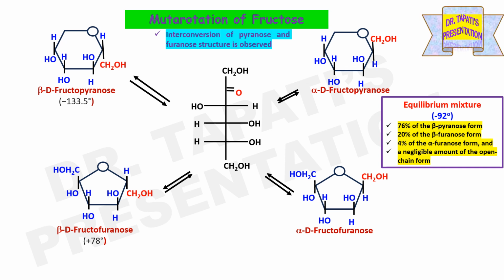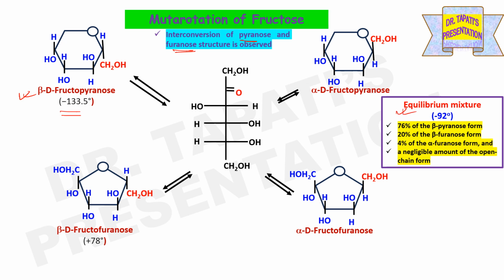In my last slide, I mentioned that the change in specific optical rotation due to interconversion of alpha and beta forms of D-glucose to an equilibrium mixture is the reason behind mutarotation of glucose. But in the case of fructose, the change in the specific optical rotation is due to the interconversion of pyranose and furanose structures. Crystalline beta-D-fructopyranose has an initial specific rotation of minus 133.5 degrees, and it undergoes rapid mutarotation to minus 92 degrees in the equilibrium mixture.